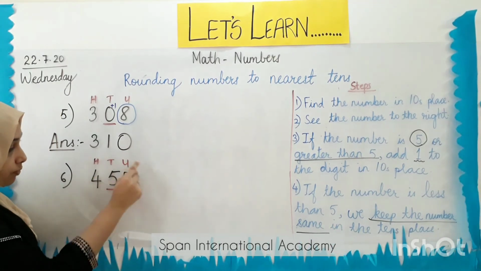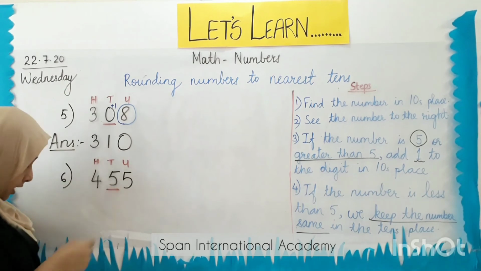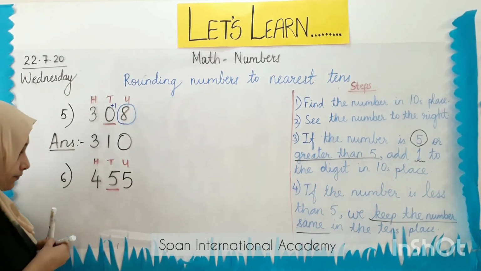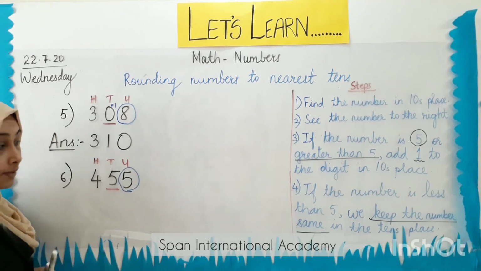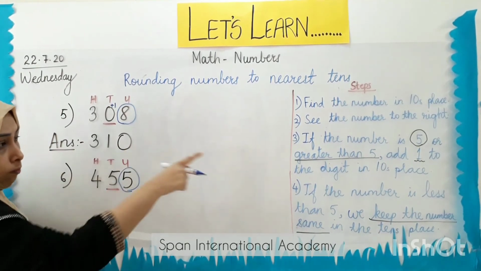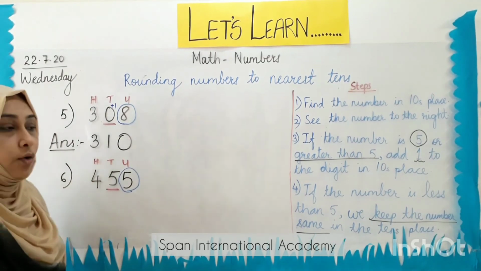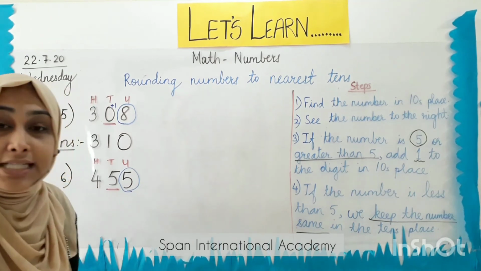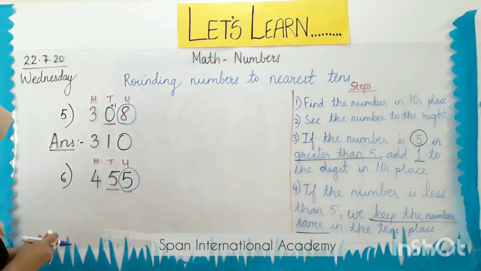When I move from tens place to the units place, I get the number 5. Move on to step number 3. If the number is 5 or greater than 5, add 1 to the digit in tens place.